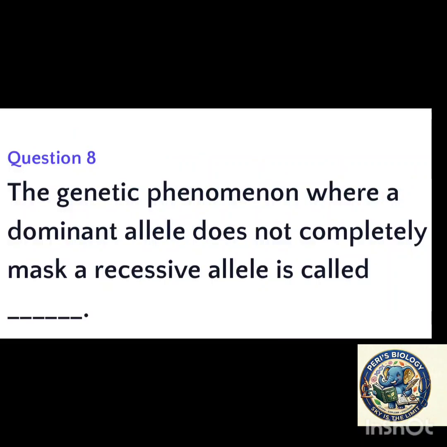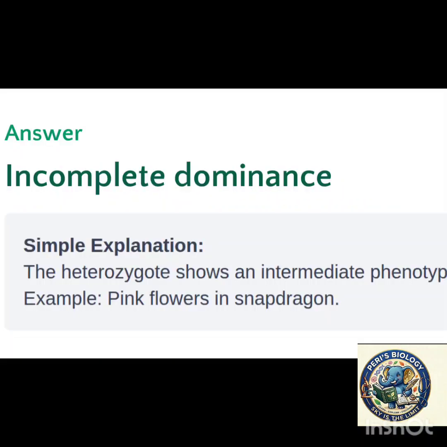Next question. The genetic phenomenon where a dominant allele does not completely mask the effect of a recessive allele is called dash. The answer is incomplete dominance. The heterozygote shows an intermediate phenotype. Example, pink flowers in snapdragon.